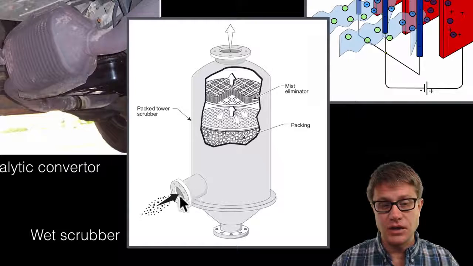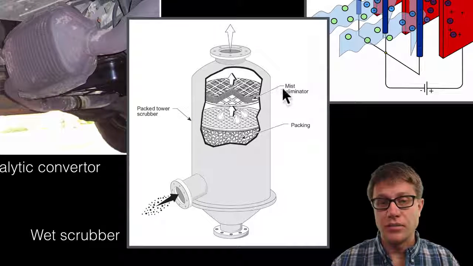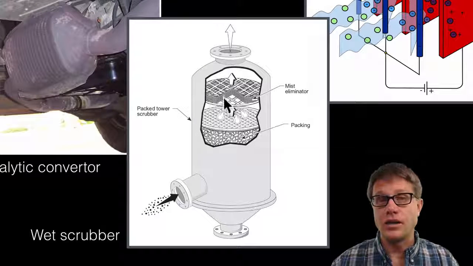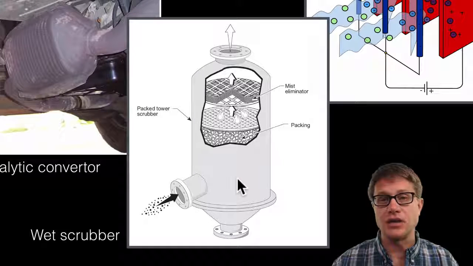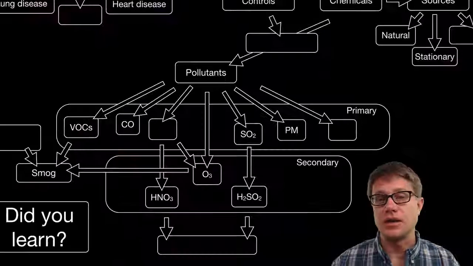So as the polluted air goes in, we have a mist eliminator. So there's water here, and that water will grab onto a lot of those chemicals. They'll move down into this packing material, and then the clean air is going to go out the other side.